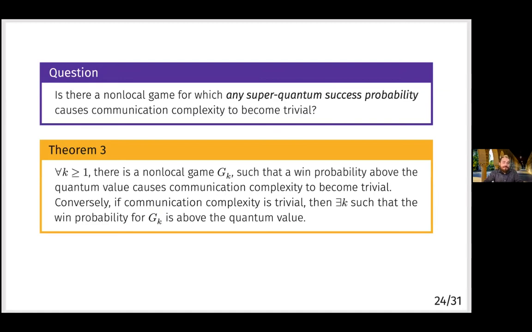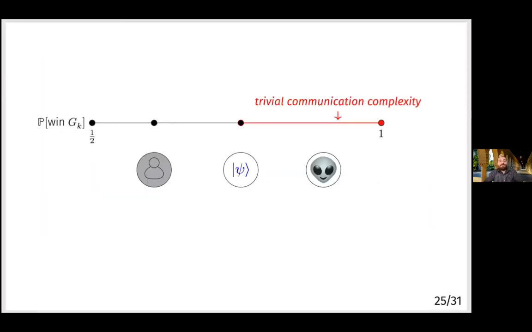But conversely, if communication complexity is trivial, then there must be some k such that the win probability for g_k is superquantum. And so this game is fundamental among all such games in this sense. So it looks like this on this chart, where we have the classical players, the quantum players doing strictly better, and then any superquantum strategy would be in this red zone where communication complexity is trivial.